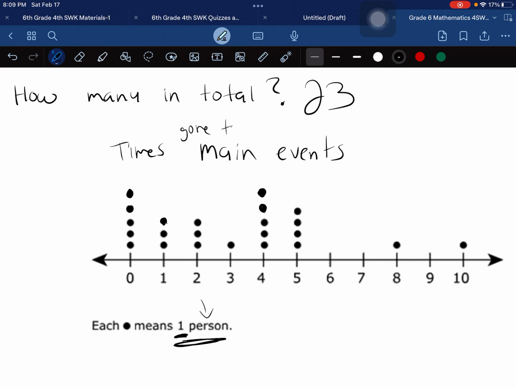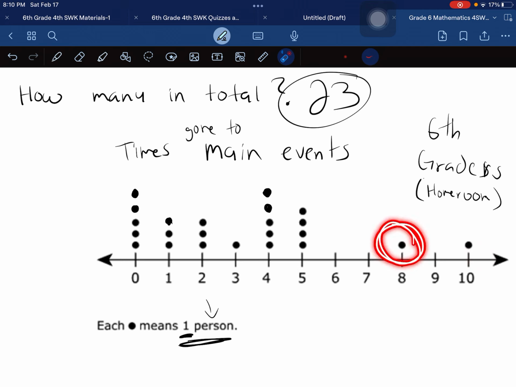So that means one of them has gone 10 times. That means one of them has gone 8 times. That means 4 of them have gone 5 times. That means 5 of them have gone 4 times. That means 5 of them have never gone. So that's what you've got to analyze.